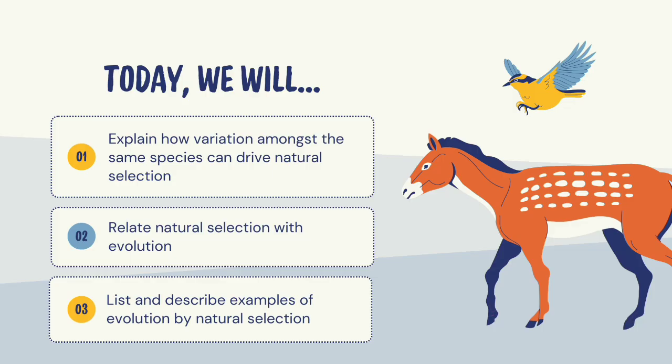Today, we will explain how variation amongst the same species can drive natural selection and relate natural selection with evolution, and list and describe examples of evolution by natural selection.